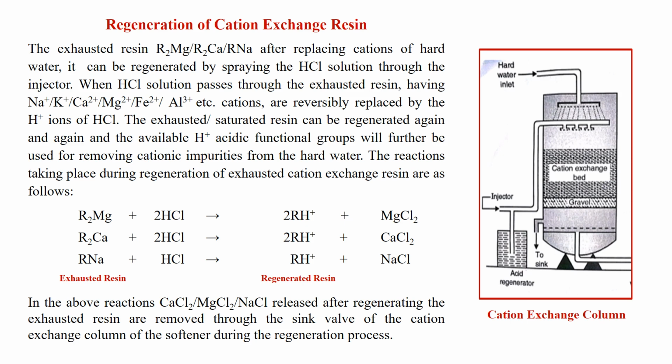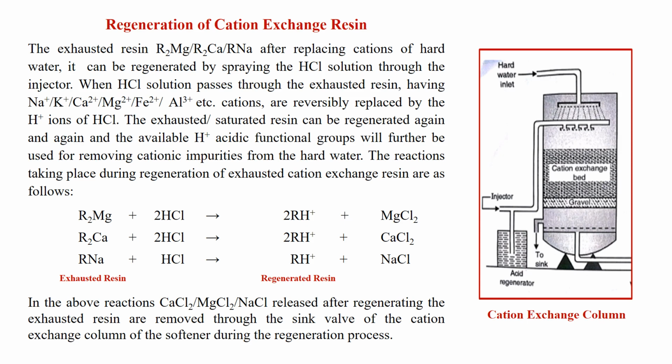Through the injector, we pump the HCl solution over the saturated cation exchange resin, and by regeneration, the washings in which the salts of magnesium chloride, calcium chloride, NaCl are passed out from the sink wall of the softener. When regeneration is completed, the pump is stopped and we start the supply of hard water and start collecting the treated water without cations again and again after repeating the cycle of regeneration.